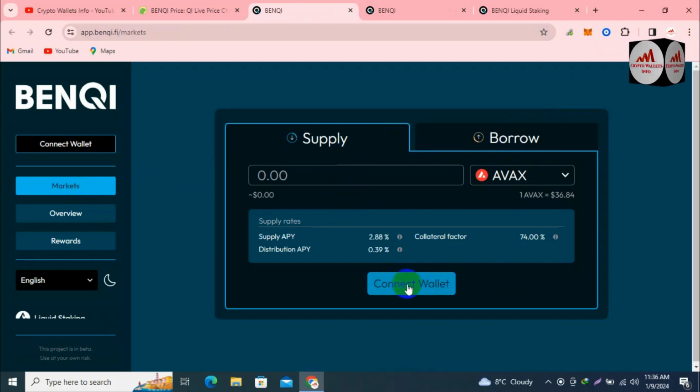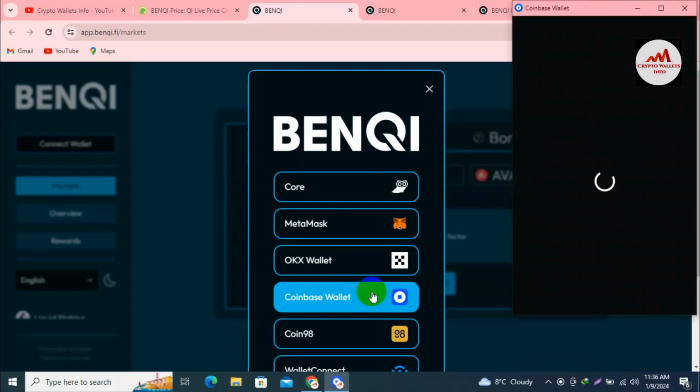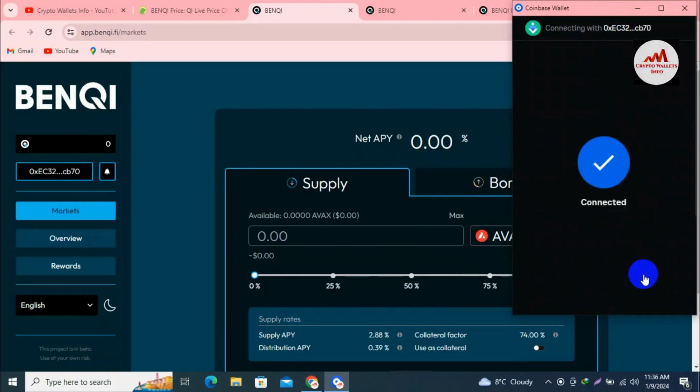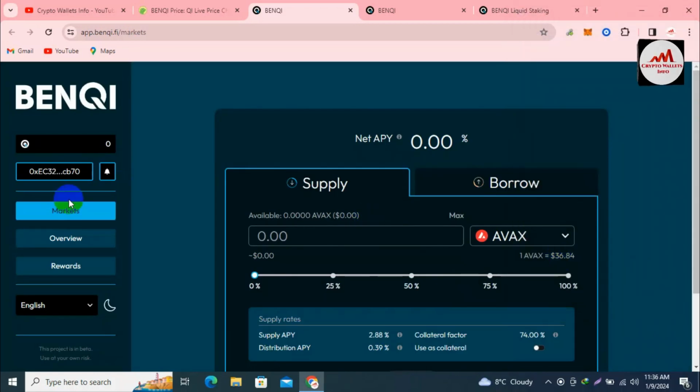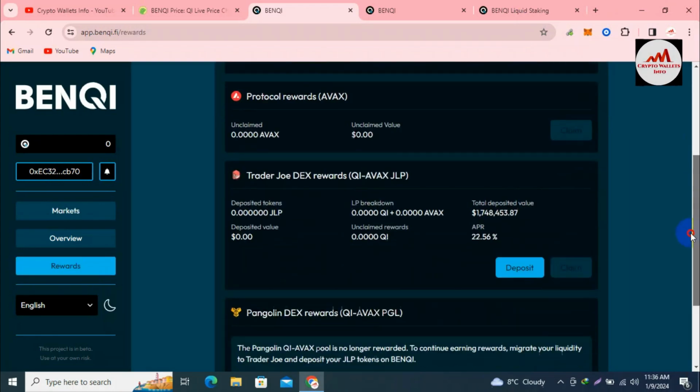Use the same steps: first connect your wallet, and select your wallet. After it is connected, you can provide liquidity and you will get extra, passive earning. Here my wallet is also connected, and you can supply and borrow. Also, if you click on the reward option, you can provide liquidity and get more earnings from this platform.